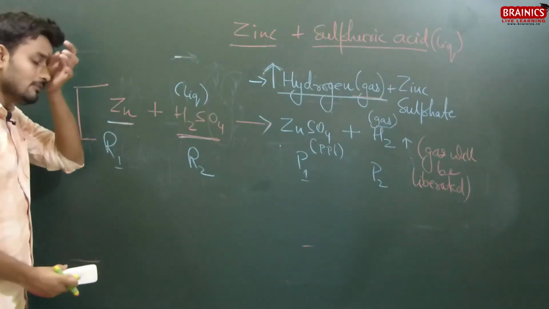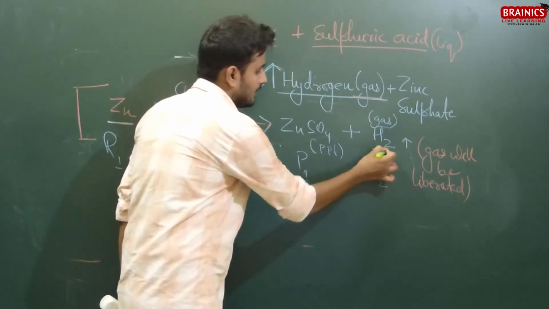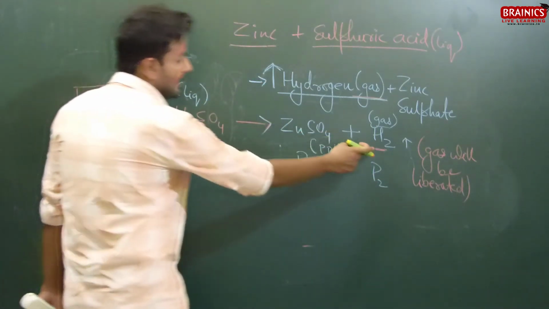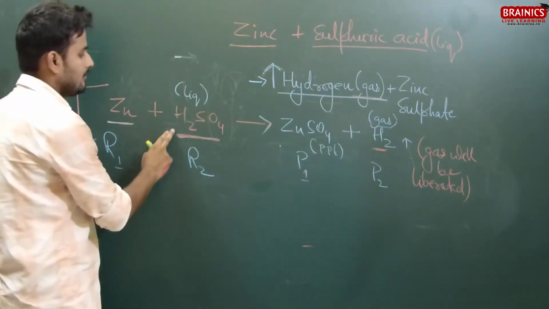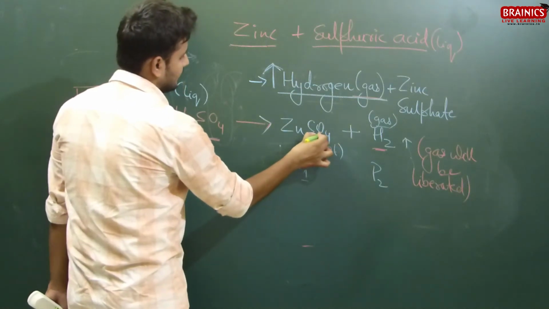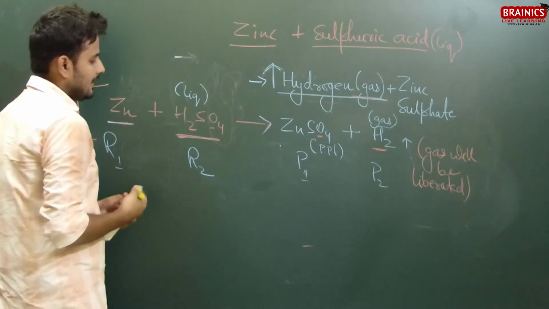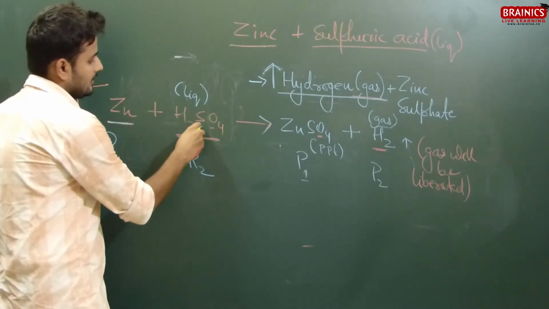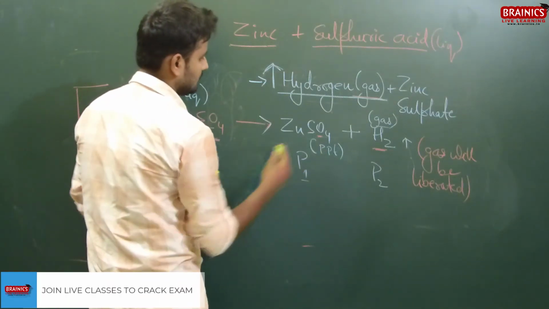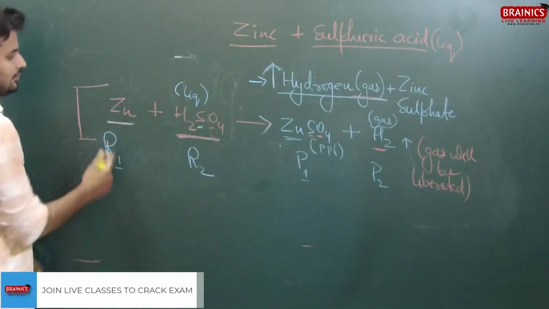Now see the number of hydrogen atoms here and here. The number of hydrogen atoms is 2 here and 2 here. Now separately, oxygen 4, sulfur 1, zinc 1.